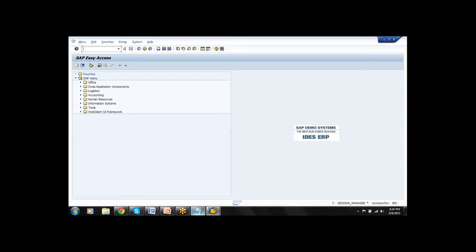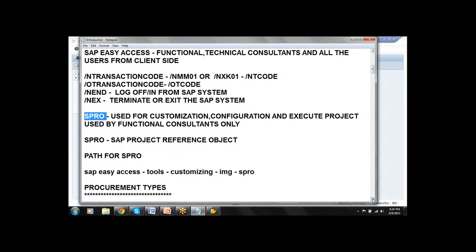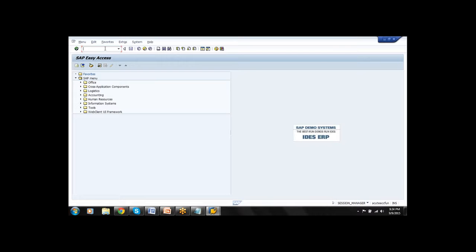Okay, fine. Now there is another environment wherein only the functional consultants will enter. What is this environment? SPRO. SPRO is a transaction code used by functional consultants only for configuration, customization and executing projects.